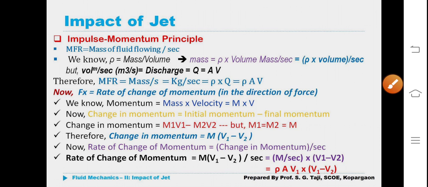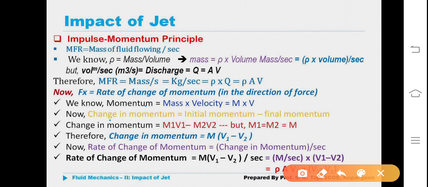Now we are interested in understanding further. Fx is equal to rate of change of momentum in the direction of force. We know that momentum is equal to mass into velocity, mv. Change in momentum is equal to, yes, anybody? Okay. Initial momentum minus final momentum.